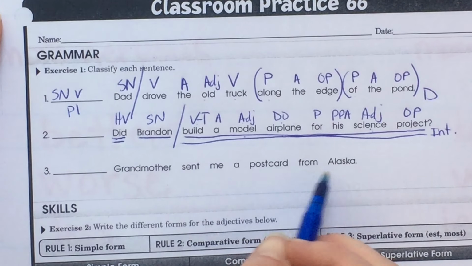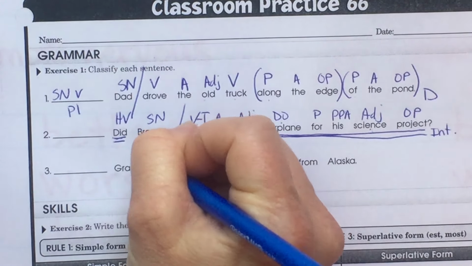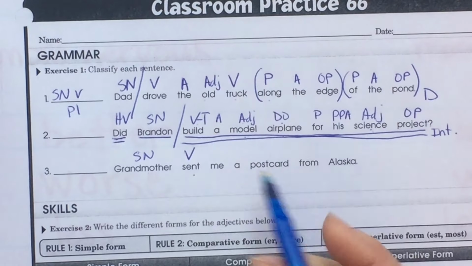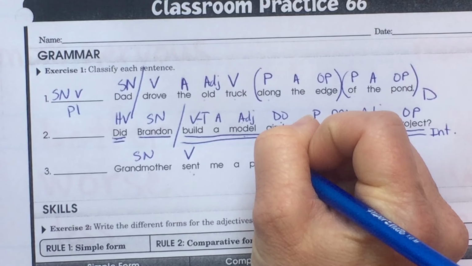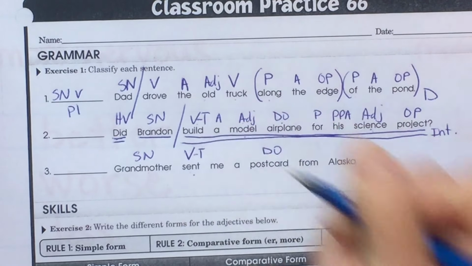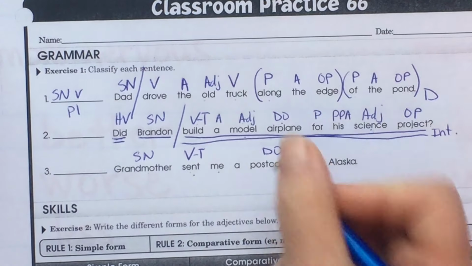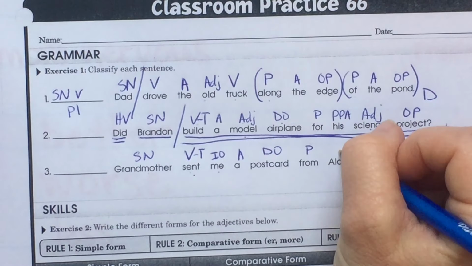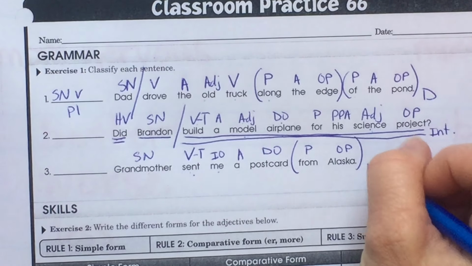Grandmother sent me a postcard from Alaska. Who sent me a postcard from Alaska? Grandmother. That's our subject noun. What is being said about grandmother? Grandmother sent. Verb. Sent what? A postcard. Direct object. Go back to the verb, make it transitive. Sent a postcard to who or for who? Me. That is our indirect object. A, article adjective. From, preposition. From what? Alaska, object of the preposition. From Alaska, prepositional phrase. This is a declarative sentence.